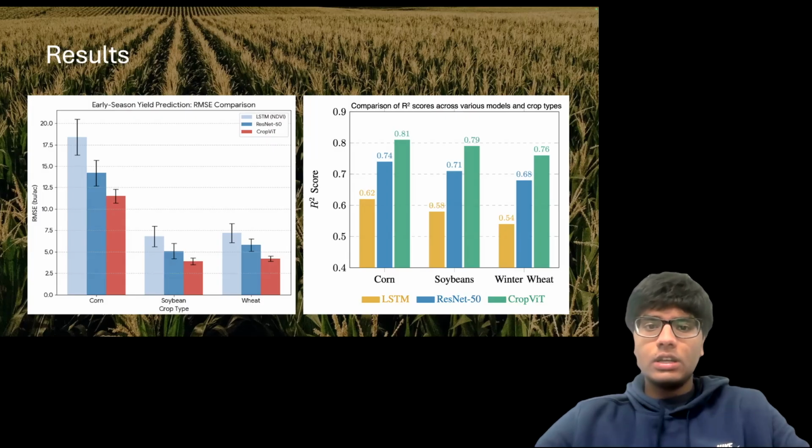per acre. If we look at the R-squared score on the right, CropViT reaches an impressive R-squared of 0.81 for corn, 0.79 for soybeans, and 0.76 for wheat, significantly outperforming both the LSTM and the ResNet 50. These results demonstrate that by using the vision transformer architecture, we are much more effective at capturing the complex long-range spatial and temporal dependencies required for accurate early season yield prediction. CropViT is more accurate and works well across different farming conditions.